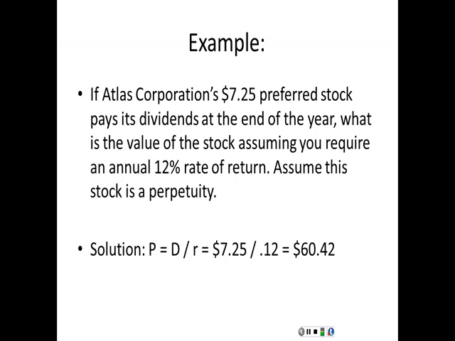For example, Atlas Corporation, $7.25 preferred stock, pays its dividends at the end of the year. What's the value of the stock, assuming we require a 12% annual return? The solution here is fairly straightforward. We just take the annual dividend of $7.25 and divide by the required return of 12%. Now notice when we solve this by hand, we convert our percentage to a decimal, and that is preferred stock.